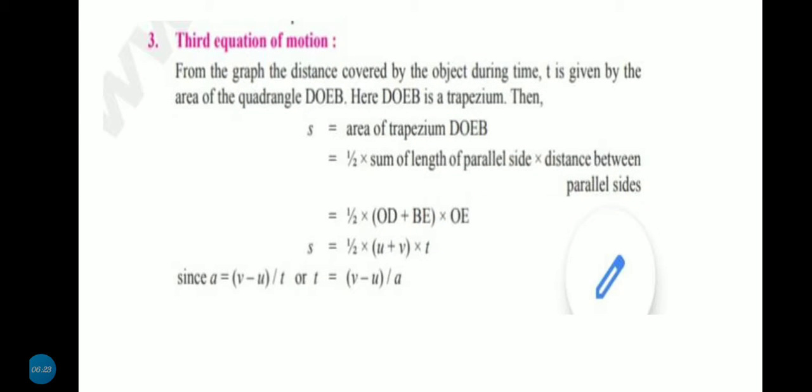Third equation of motion. From the graph, distance covered by the object during time T is given by the area of the quadrangle DOEB. Here DOEB is a trapezium, then S equal to area of the trapezium DOEB, equal to half into sum of the length of parallel sides into distance between parallel sides. Therefore, half into OD plus BE into OE. Therefore, S equal to half into U plus V into T. Change the formula, T equal to V minus U divided by A.